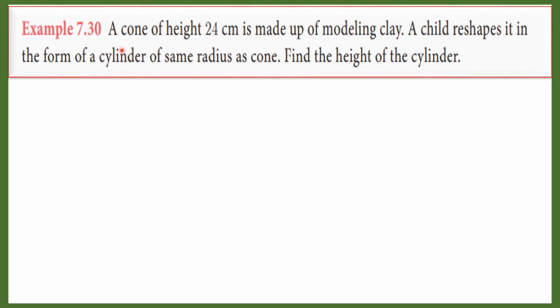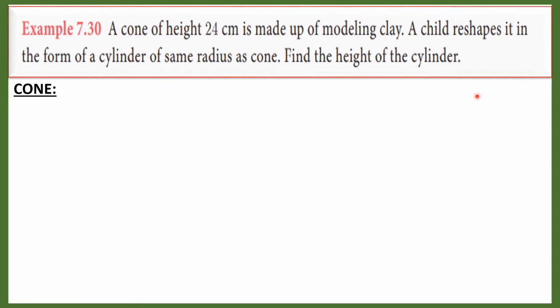Example 7.30. A cone of height 24 cm is made up of modeling clay. A child reshapes it in the form of a cylinder of the same radius as the cone. Find the height of the cylinder. Here the child converts the cone into a cylinder. We have to notice that the radius is the same. The height of the cone is given. We have to find the height of the cylinder.